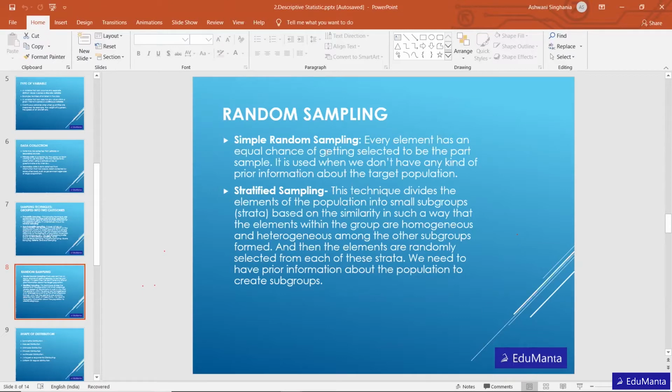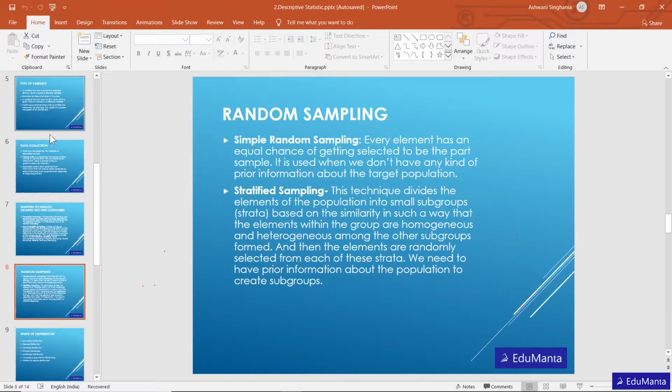In this case, all 100 students have an equal chance of getting picked. This kind of data collection is called simple random sampling, where each and every subject in the population has an equal chance of getting picked for sampling.